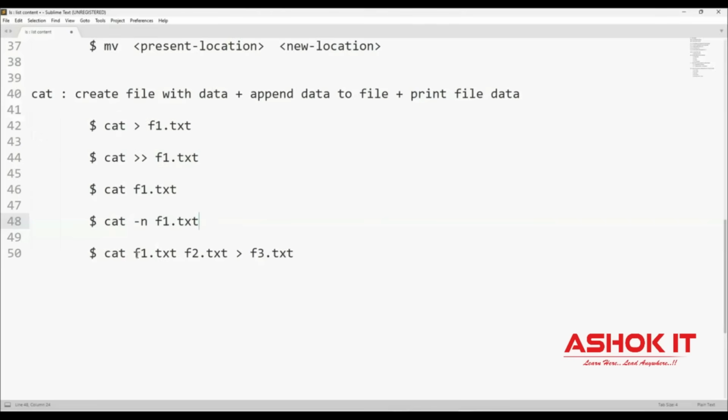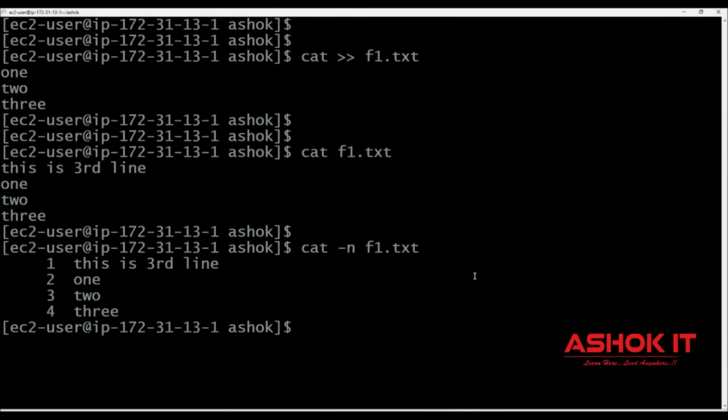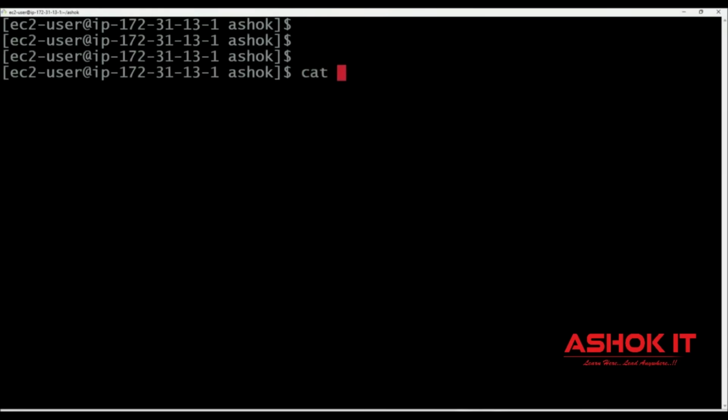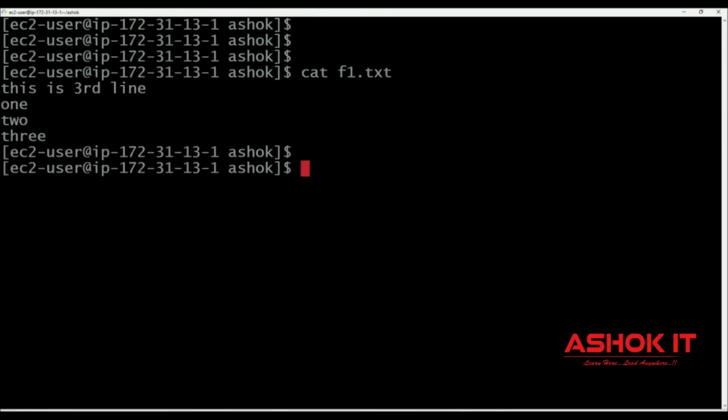And by using the cat command, you can copy one or more files' data into another file. So f1 file and f2 file data, I want to copy to the f3 file. That also can be done by using this cat command. When you use the cat command, it will print the data from top to bottom, f1.txt.